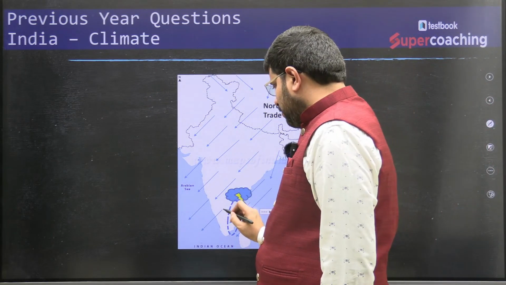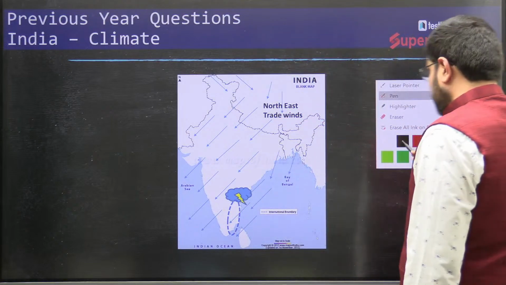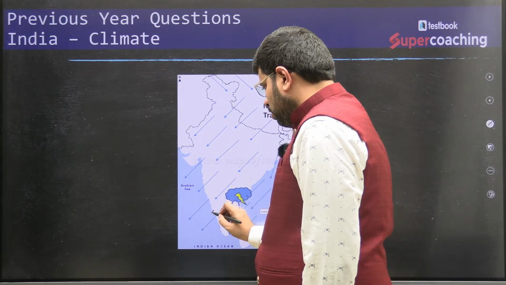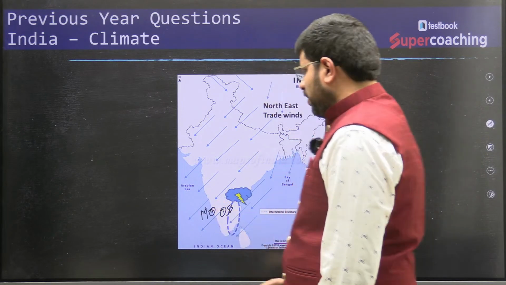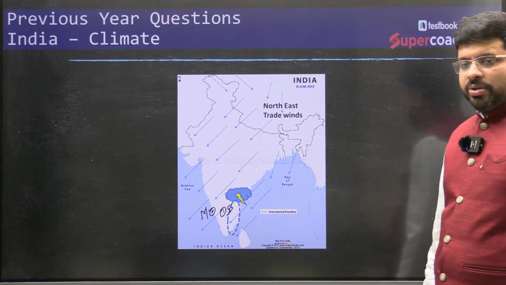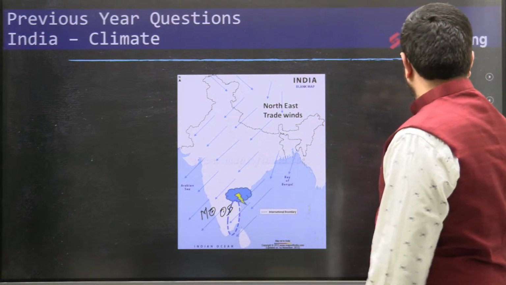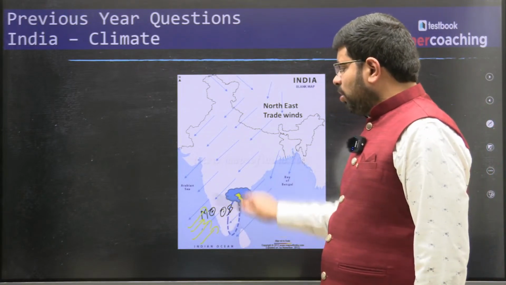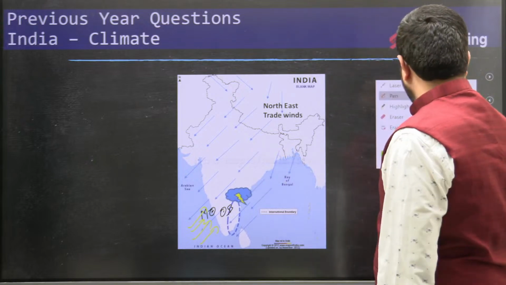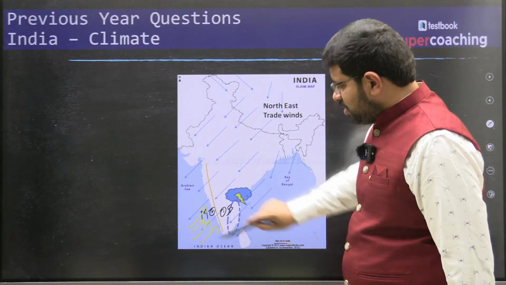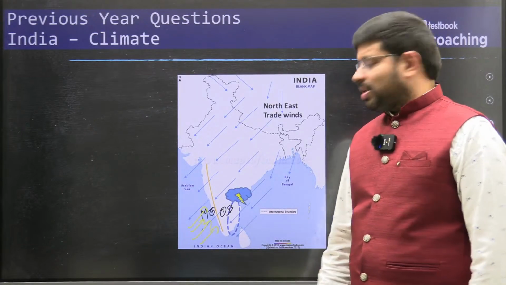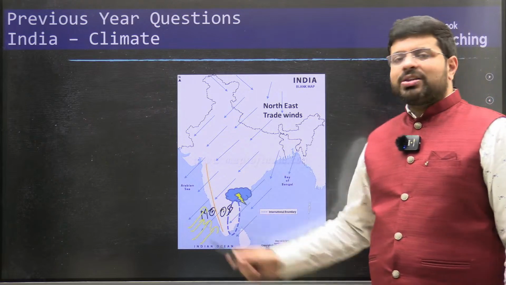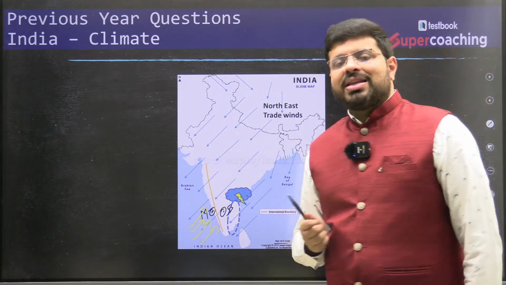so you will see that, okay, let me take the color. You can see here, this would be Bangalore. This is where you will find Mangalore. So when you find Bangalore and Mangalore here, you will see that when winds are entering, the southwest monsoons will have more rainfall because of the blockage here. You have the Western Ghats. So during the southwest monsoon season, Mangalore will receive more rainfall. And Bangalore, when compared with Mangalore, definitely receives lesser rainfall.